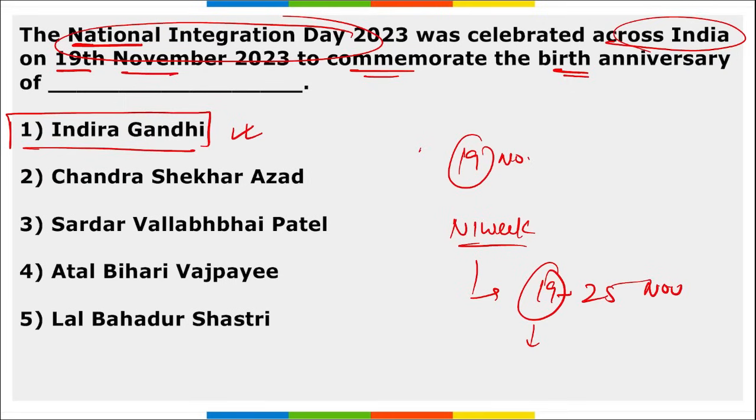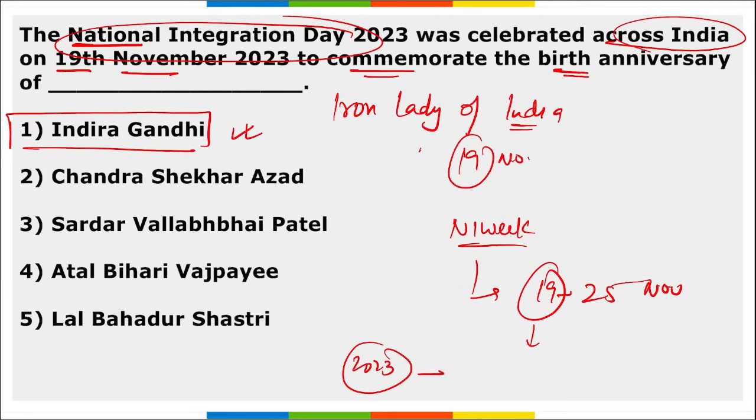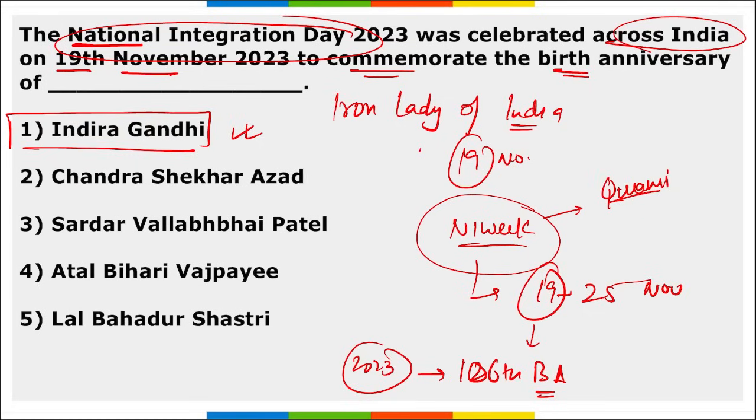Correct? Indira Gandhi was also known by the name Iron Lady of India. Correct? And this year in 2023, it was 106th birth anniversary of Indira Gandhi. This National Integration Week is also known by the name Quami Ekta Week.